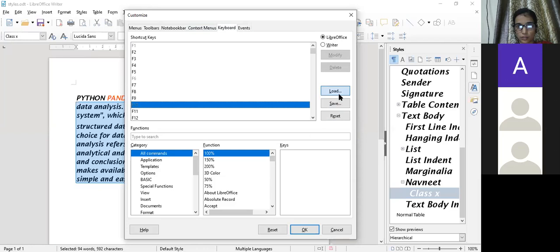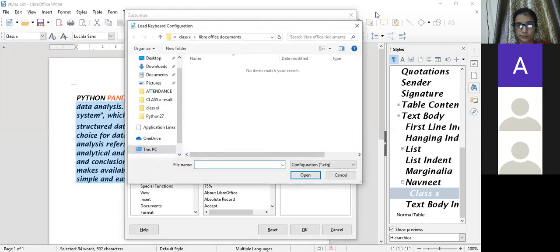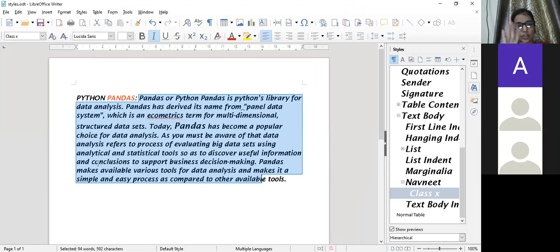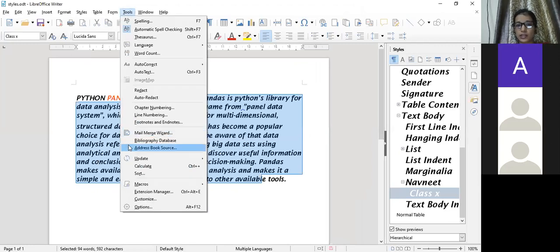It's not working. So you can see earlier our shortcut keys were not working. Why? Because it is not in the function. That's why. So in tools, in customize,